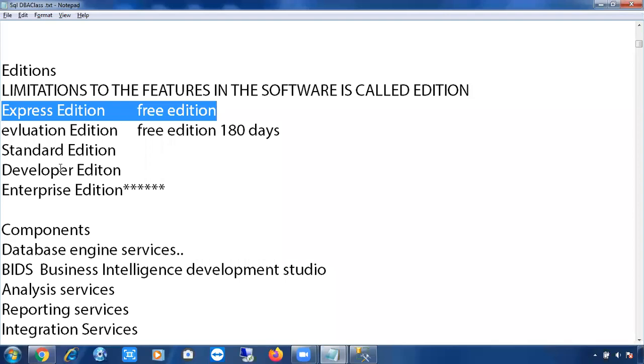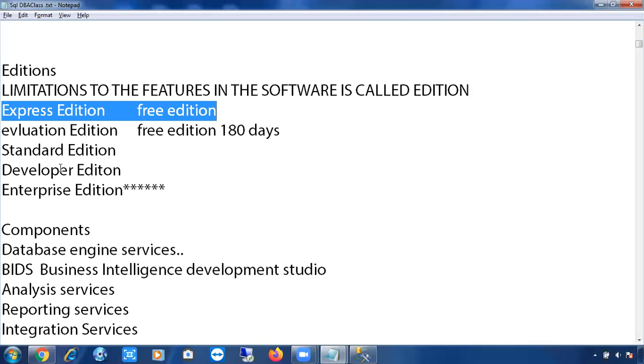Express Edition is a free edition, but there are many limitations. You cannot create a database larger than 10 GB. The maximum size of a database is 10 GB in Express Edition. The database cannot grow more than 10 GB. That is another limitation. So this is a free edition, but a lot of limitations are there.